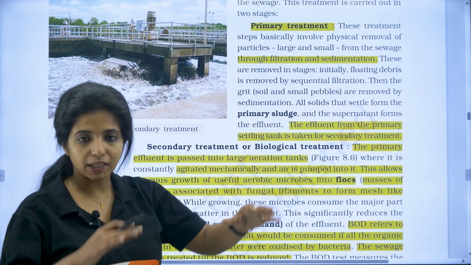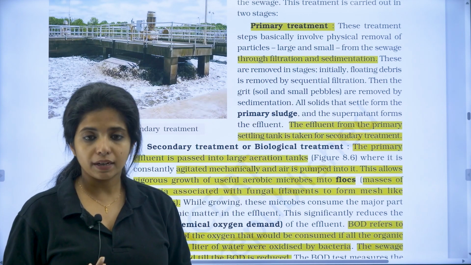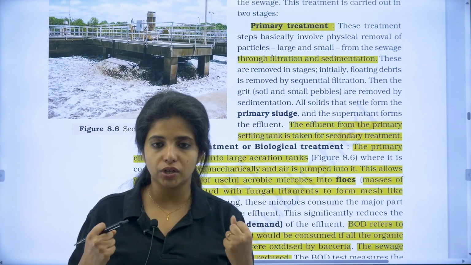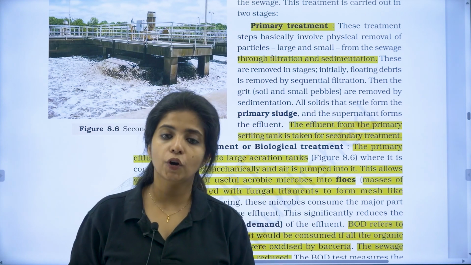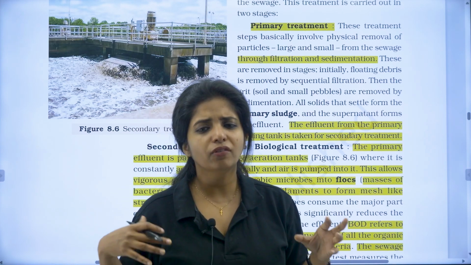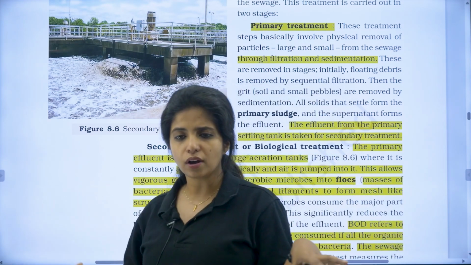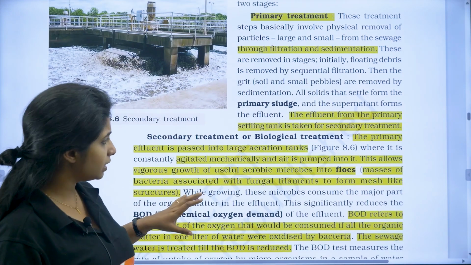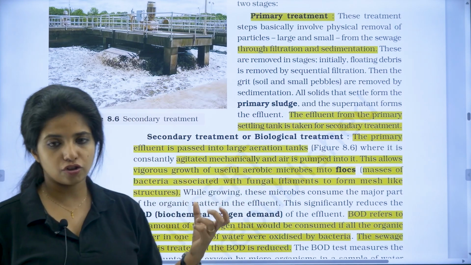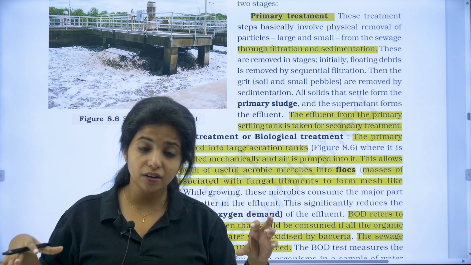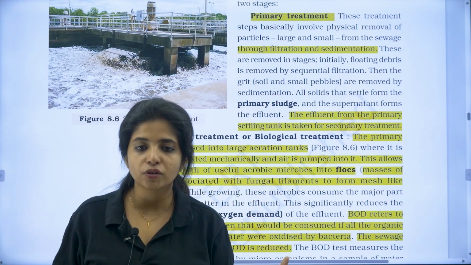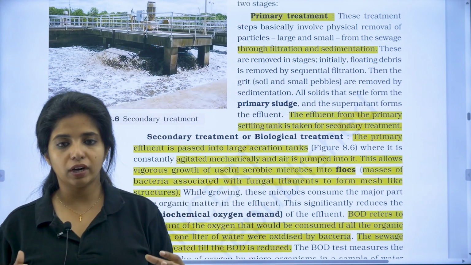Then you take the primary effluent, that is the fluid, and go ahead with secondary treatment, where the first thing you do is give aerobic bacteria, which need oxygen. They are going to break down a lot of things, and while doing so they create flocs. What is a floc? A floc is a mass of bacteria associated with fungal filaments to form mesh-like structures. These bacteria are really important for breaking down the organic compounds. Basically the amount of bacteria also increases, since aerobic conditions are provided and the food is also provided.